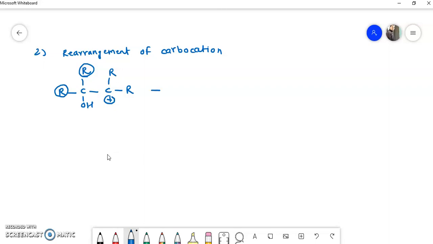So this is called a 1,2 shift. Remember this: a 1,2 shift means an alkyl group is shifted from carbon one to carbon two. So it is called a 1,2 shift. I will show here.